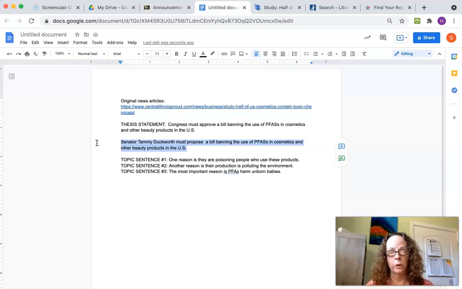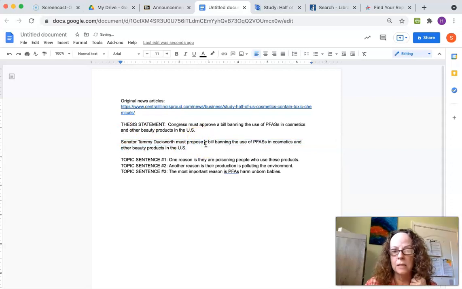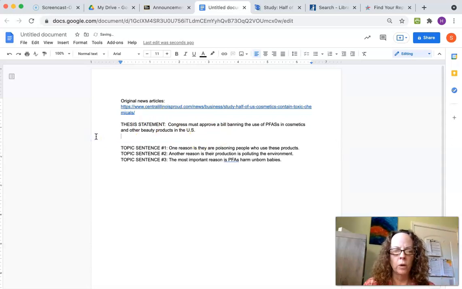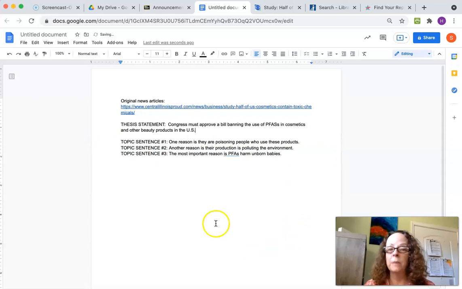I can't propose a bill. The president can only pass executive orders. So I need to find somebody who represents me that can say, I'm going to create a bill. And believe it or not, you can actually email these folks and ask them to do things. I've emailed several government representatives about a current bill about puppy mills in Illinois that actually got passed, not because I wrote them. But it's a suggestion if you're trying to work up a thesis statement and your topic isn't quite as easy as this one.